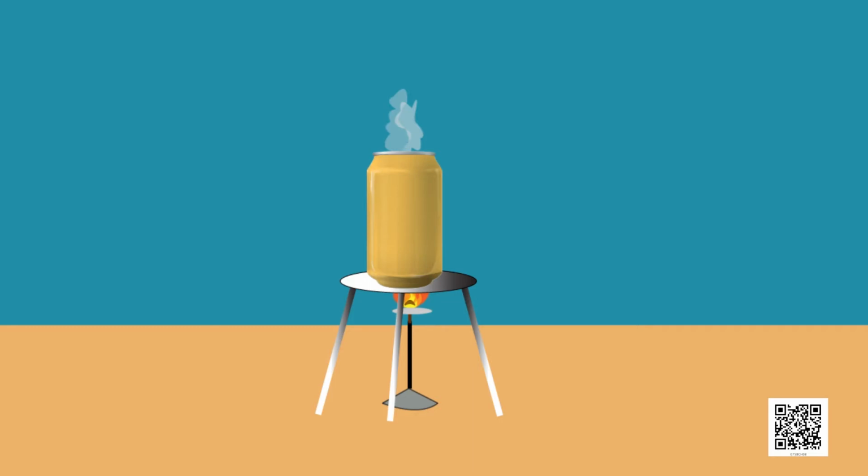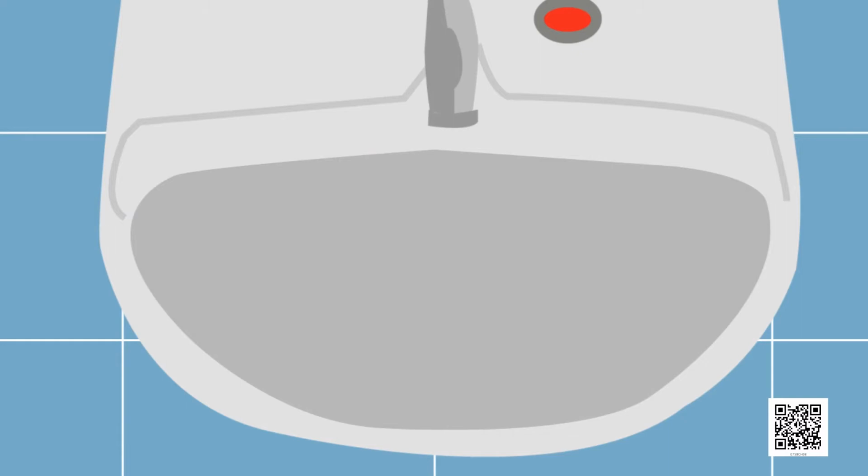Blow out the candle. Immediately put the lid tightly on the can. Be careful in handling the hot can. Put the can carefully in a shallow metallic vessel or a wash basin. Pour fresh water over it.